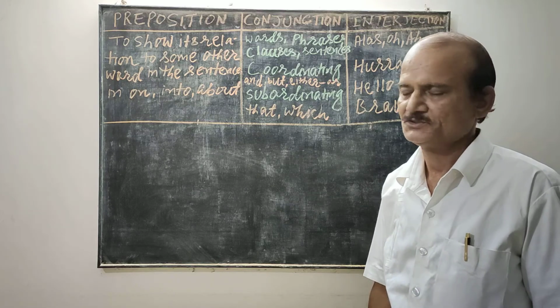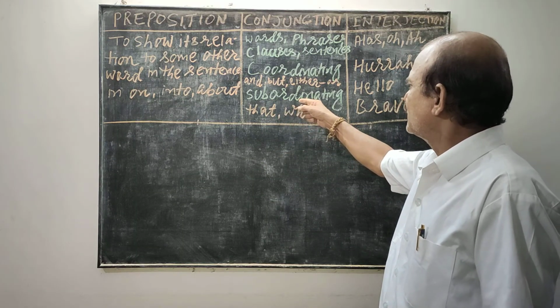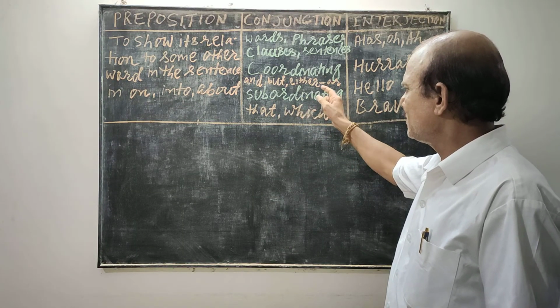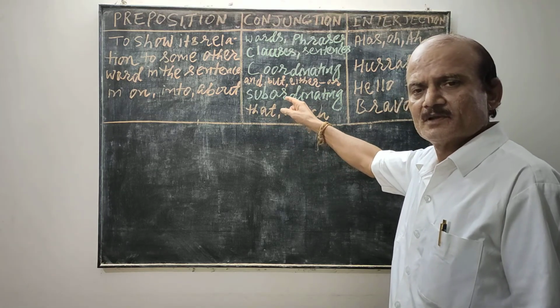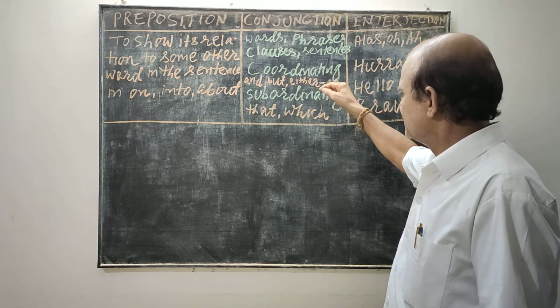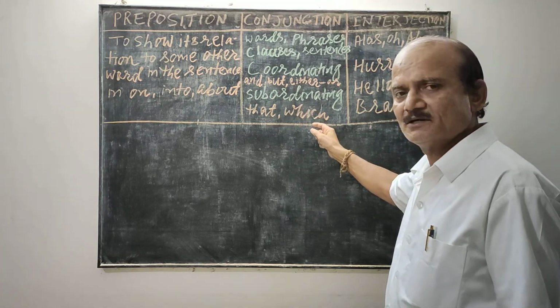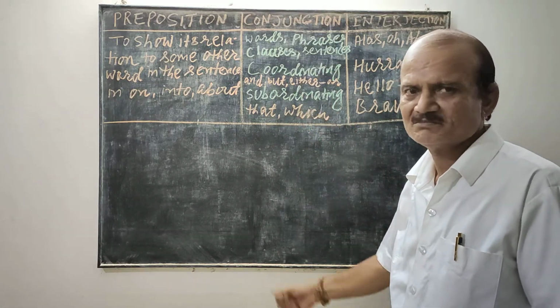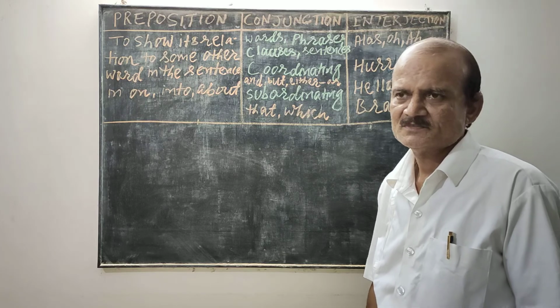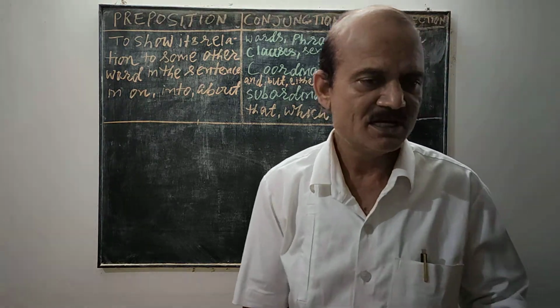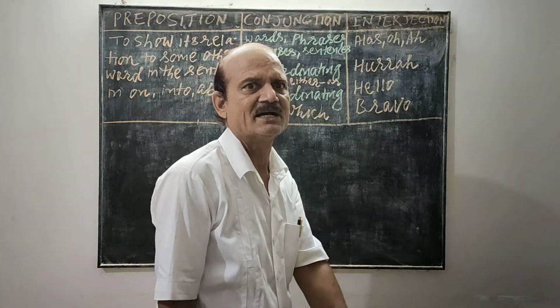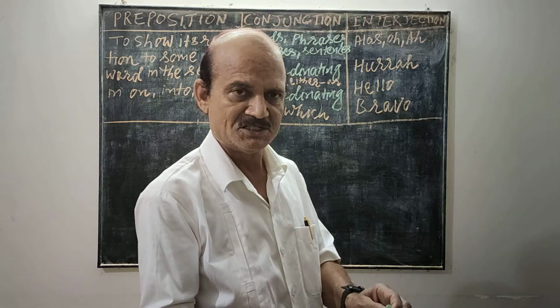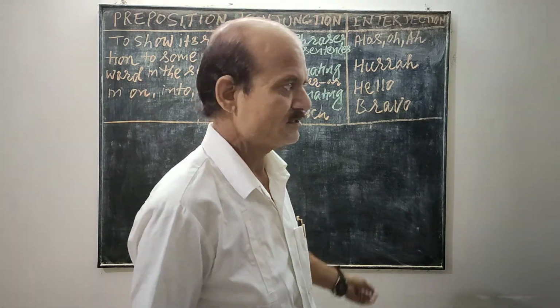A subordinating conjunction uses that, which, whom, etc. This is the chalk I want. This is the chalk which I want.